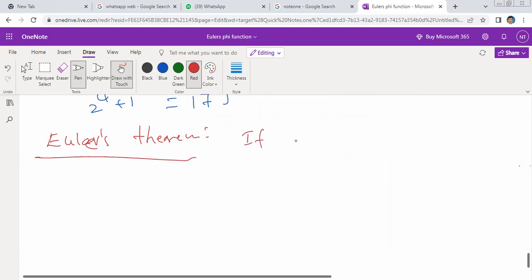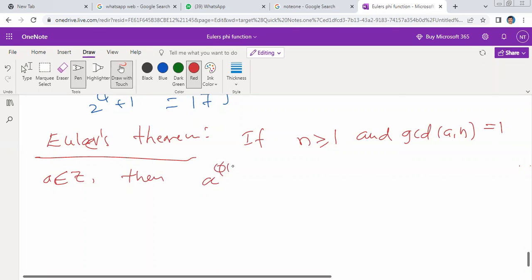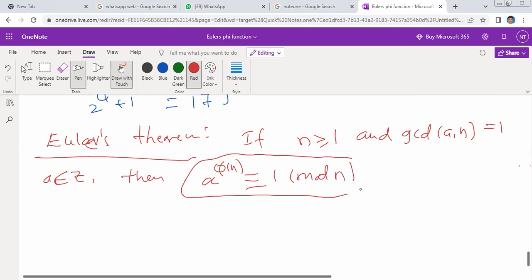If n is greater than or equal to 1 and GCD of a comma n is equal to 1, and a belongs to Z, a is any integer, then a to the power of phi of n is congruent to 1 modulo n. This is called Euler's theorem. Here phi of n is called Euler's phi function.